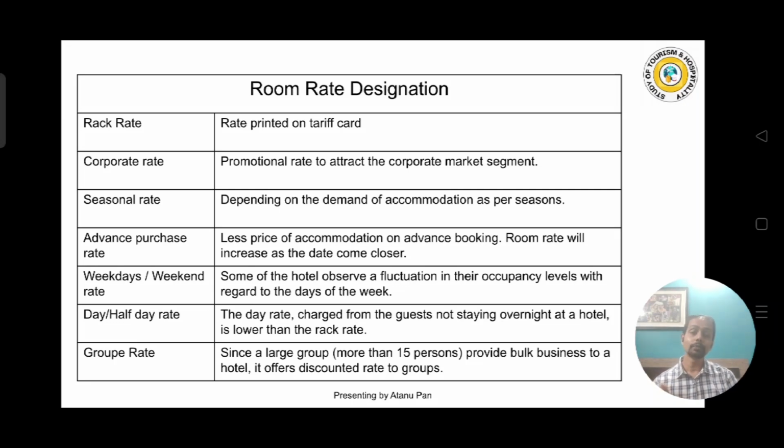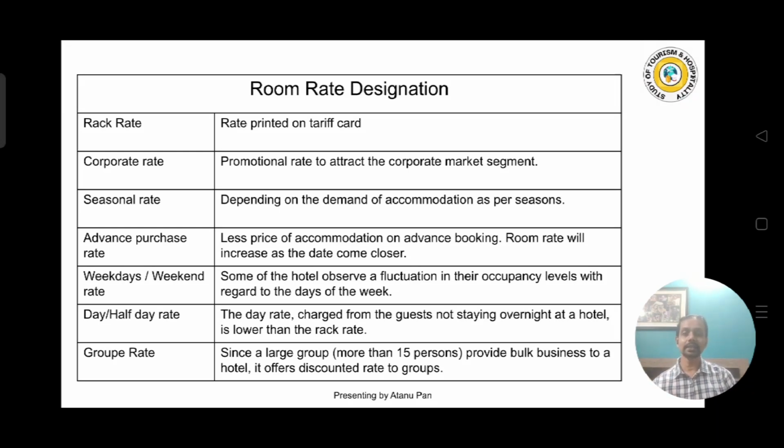So weekends will be busy for the resorts, and in that time the downtown hotels don't have that many guests. But the downtown hotels will be full during the weekdays. Why? Because business people will come and do meetings, conferences and all these things during the weekdays. So that's the example. That is called weekdays or weekend rate.